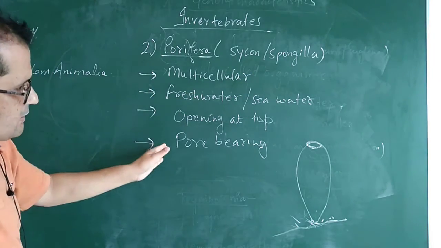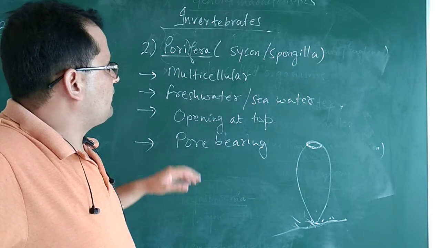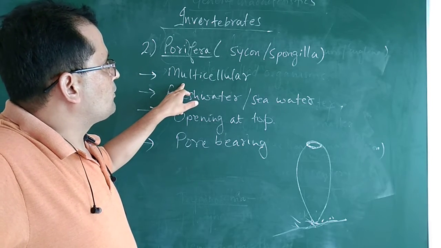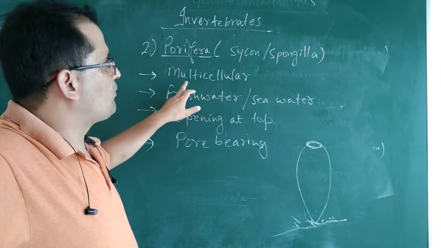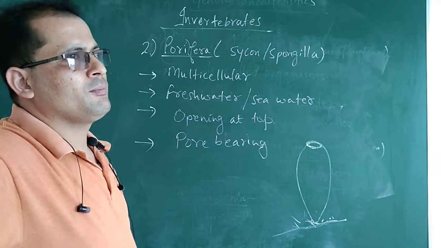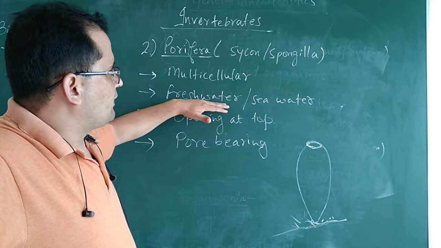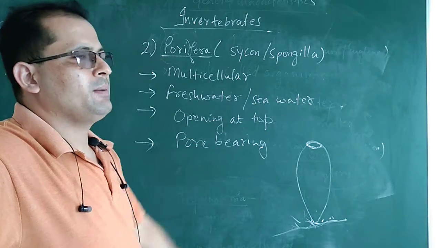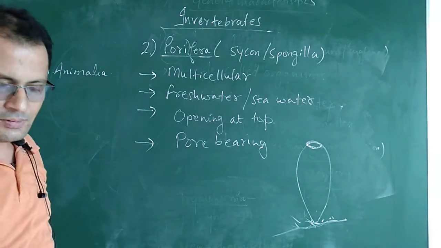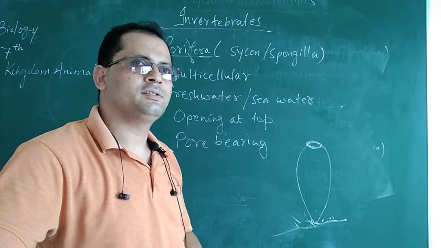Now you can see some characteristics of the organisms which belong to Porifera. They are multicellular. Multicellular means they are made up of many cells. Habitat is fresh water, and they may also be found in sea water.